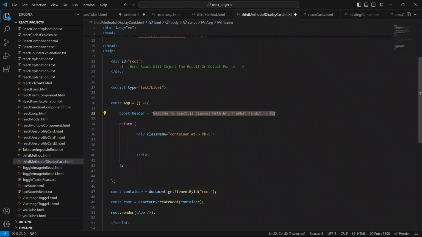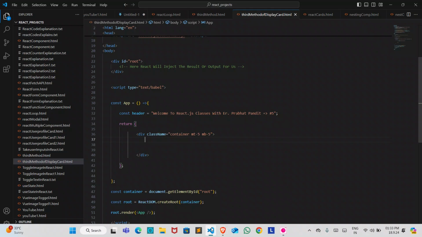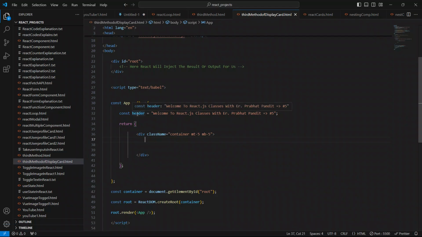So guys, to display this message on the browser, to the UI, what do we have to do? As of now, just save your code, go to the browser and see the output. See guys, it's blank, it's empty, nothing is showing. Why? Because we have not shown this header variable value to the browser.